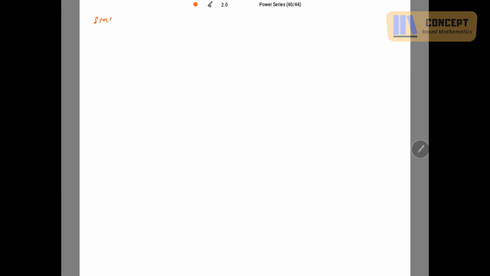Since summation n going from 1 to infinity mod of z naught over r the power n, this is a GP series with common ratio, इसका common ratio वही है z naught over r which is less than 1 as z naught is less than r.